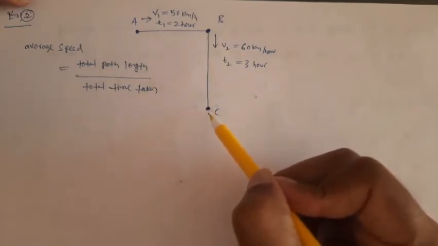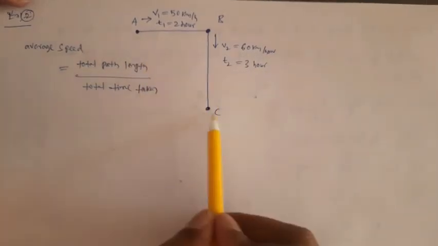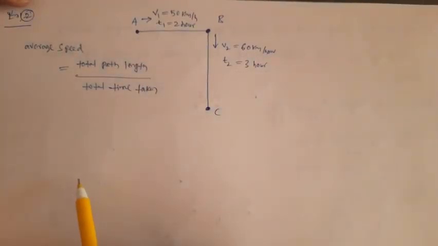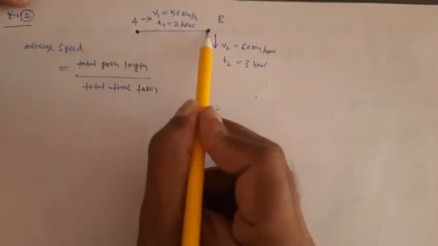Now in this case, we want to find the average speed of the vehicle or body when it moves from A to C. Then what do we do, guys? We need to find the total path length divided by total time taken. Total path length means we need to take this path length plus this path length.